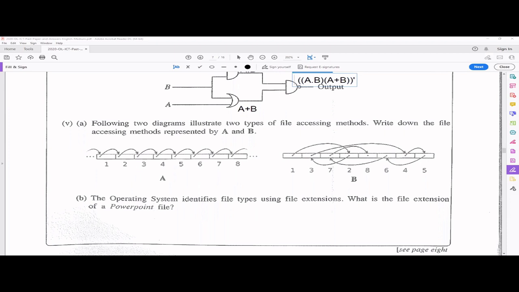For example, in the magnetic tape, I'm not sure whether you have really used these cassettes. In those, when you want to go to a song in the middle, you have to play or rewind, or quickly fast forward to go to a particular song and play, right? You cannot directly go and access a particular song in the middle of the tape. So that is why it's called sequential. One after the other, one after the other, you have to access it, right?